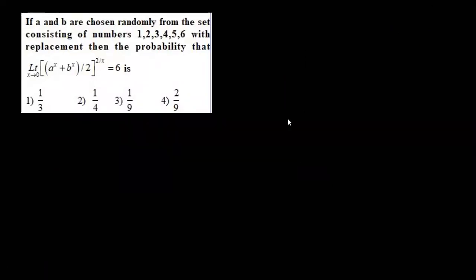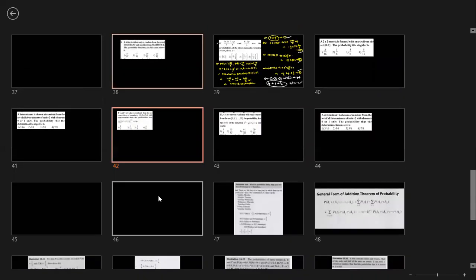Typing mistake. Anyone? I'm using the concept of limits. How many of you remember? Let me see. If A and B are chosen randomly from the set consisting of the numbers, with replacement, what is the answer, anyone? How to solve this one? Anyone remembering this formula? So practice this one. I'm giving a DPP question. Let me see how many questions are there. So you can practice the DPP question.